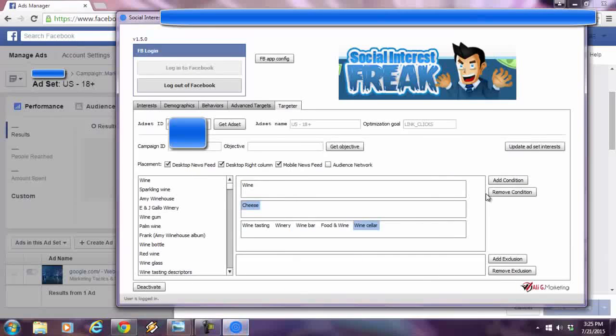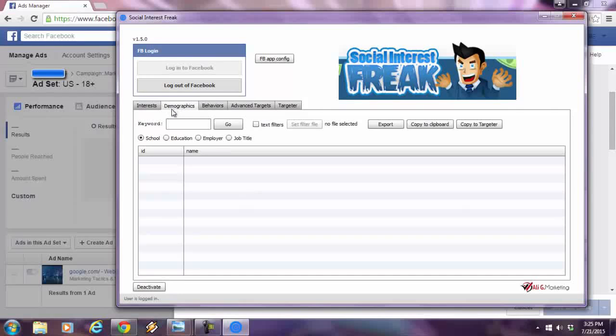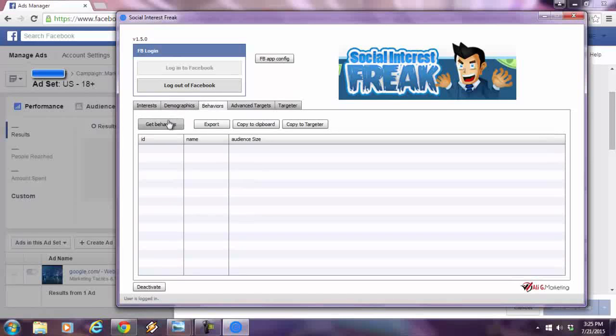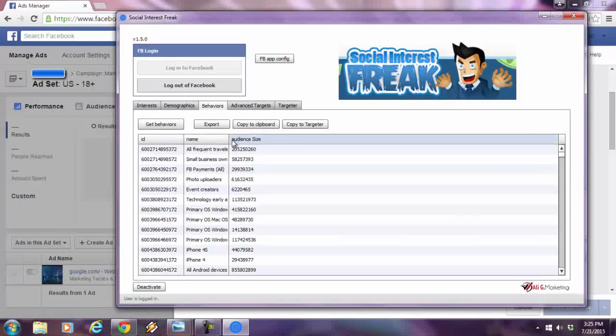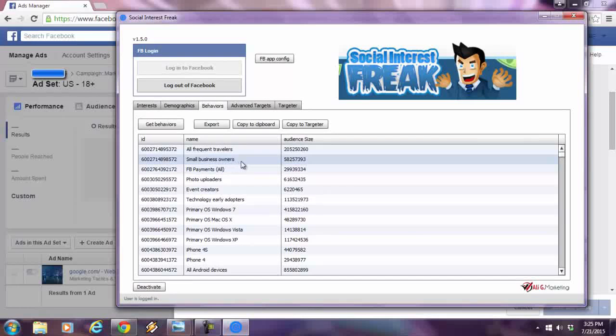Now, this is all the drag and drops I've done over here, but I didn't even get into the other tabs. As you can see, there's a demographics tab. I could even target further by the school they went to, the education level, their employer, or even their job title. Check this out, behaviors. I press get behaviors. These are all the behaviors that Facebook knows about of their online audience, of their online users.